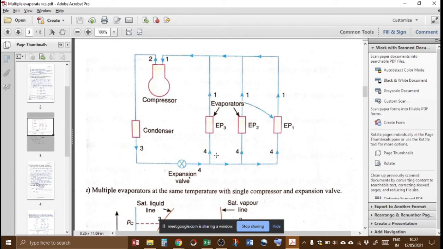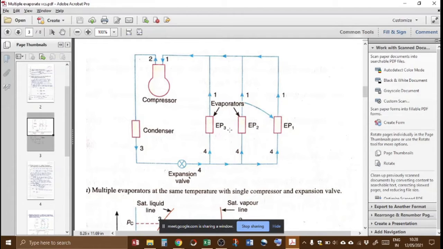Now this is the high side, this is the low side. Now obviously there is a single pressure differential. Here all the evaporators are maintained at a single pressure. So obviously we can create a single temperature zone over here. All these three different evaporator coils will be maintained at the same temperature.